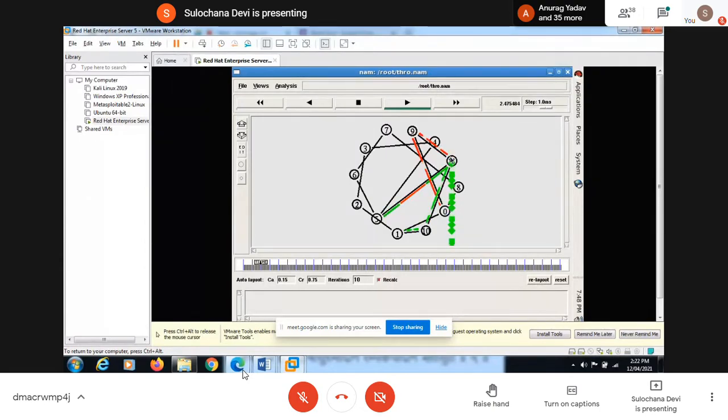Now see, node 11 is receiving packets from node 1, 10 and 11, and from node 9 also. It is not the sink node, it is not the destination node, but an in-between router. So it has a limited queue buffer and processing capacity. It is receiving more packets than it can process, more than its processing speed. That's why it's dropping those packets. You can see it's dropping those packets here.